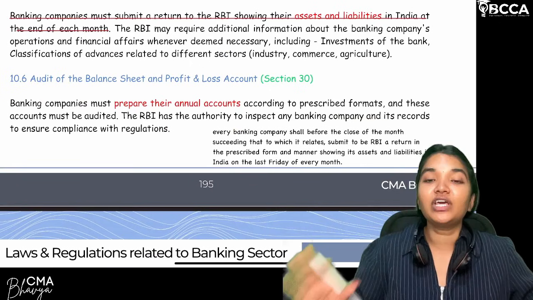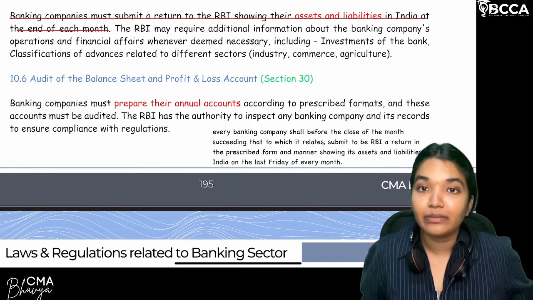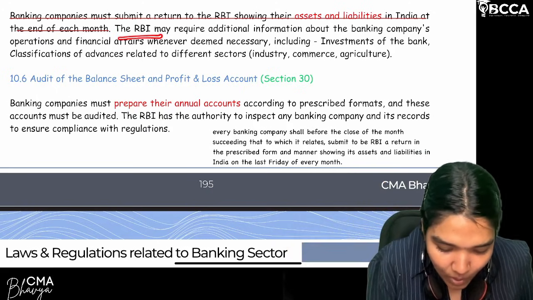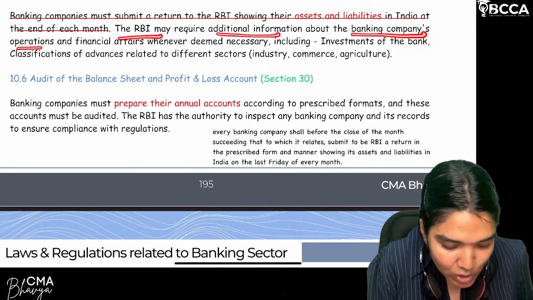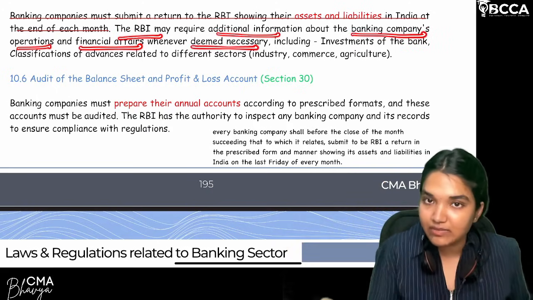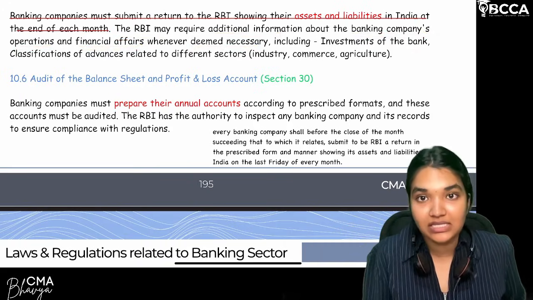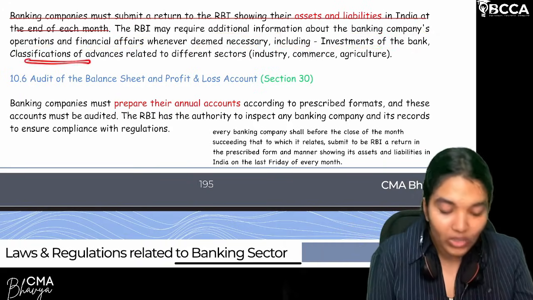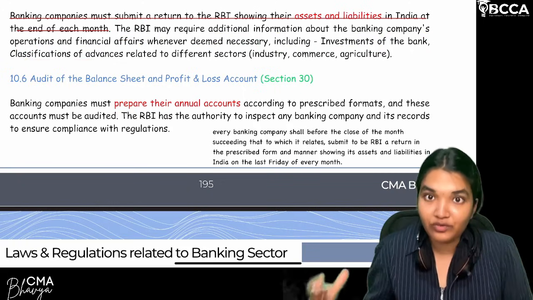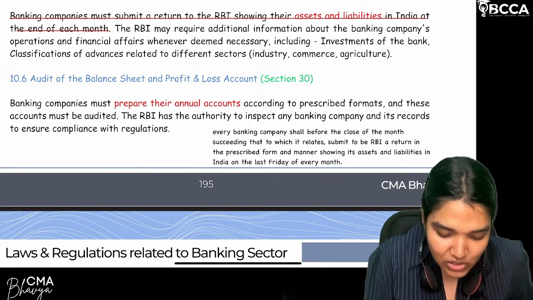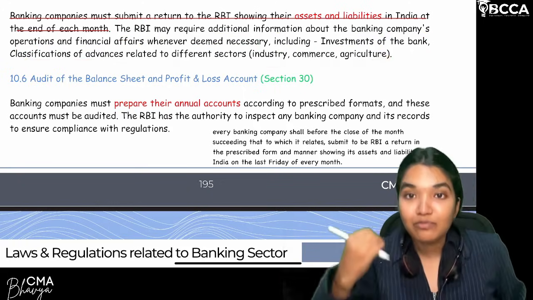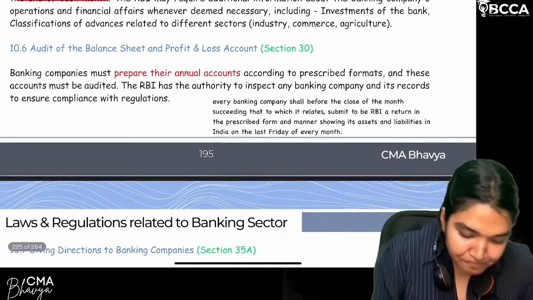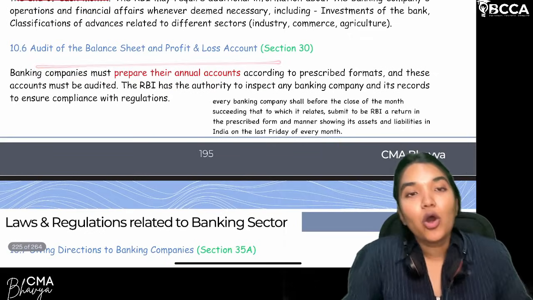At any point of time, if RBI wants to check the assets and liabilities of a bank, it can issue directions. So the RBI may require additional information about the banking company's operations and financial affairs whenever it deems necessary. It can ask and it can seek the reports. It can be related to the investments made by the bank, or classifications of advances, different types of advances lent to different sectors. So all that particular information can be sought by the RBI by issuing an order. That's all.